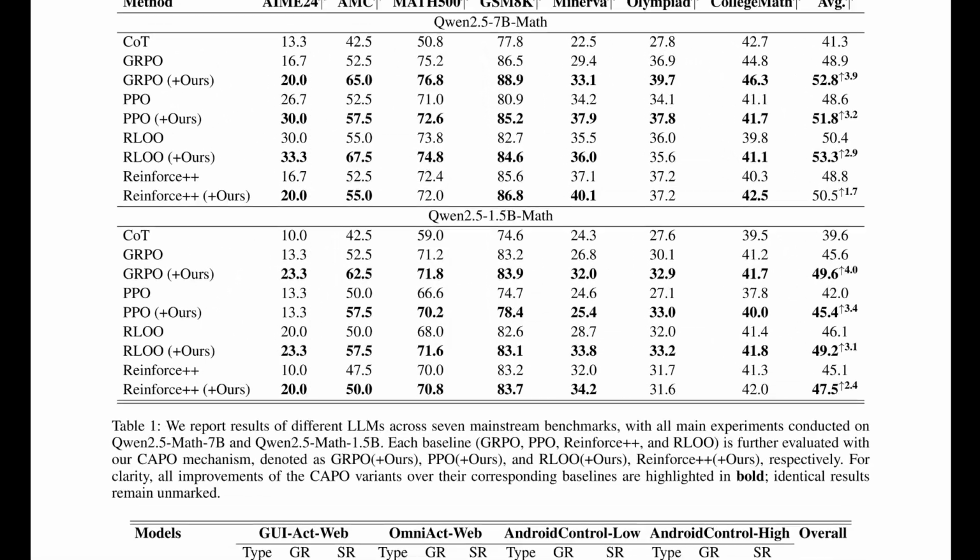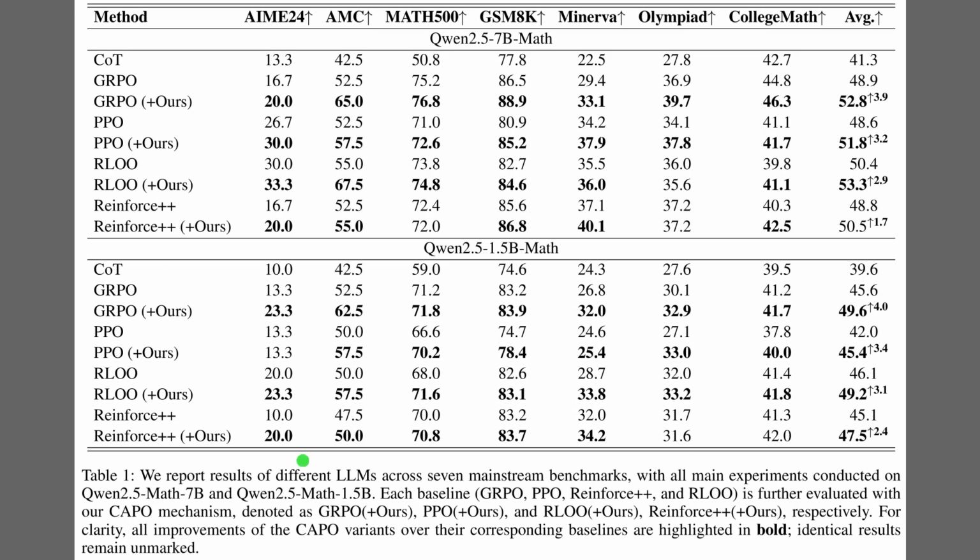Table 1 shows that the CAPO curriculum reliably boosts mathematical reasoning across many benchmarks. The upper block reports results for the larger Qwen2.5 7B math model, where every optimizer gains a few points in the rightmost average column when CAPO is added. The lower block lists the smaller 1.5B model, which sees similar relative gains, so the gap to the larger baseline narrows noticeably.